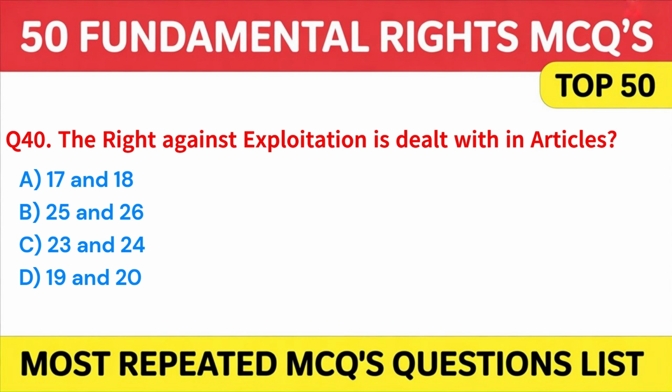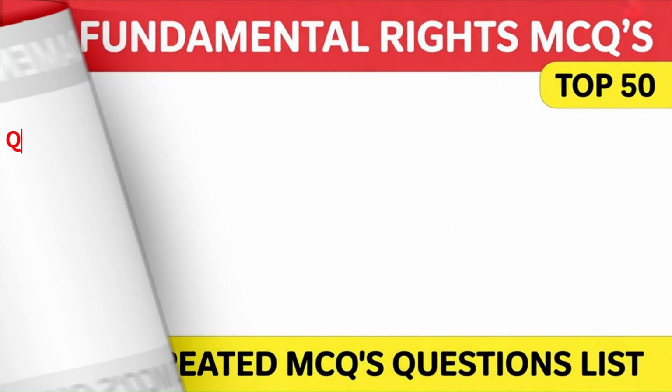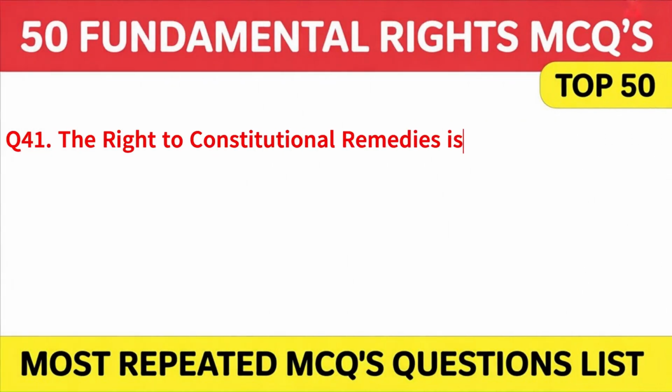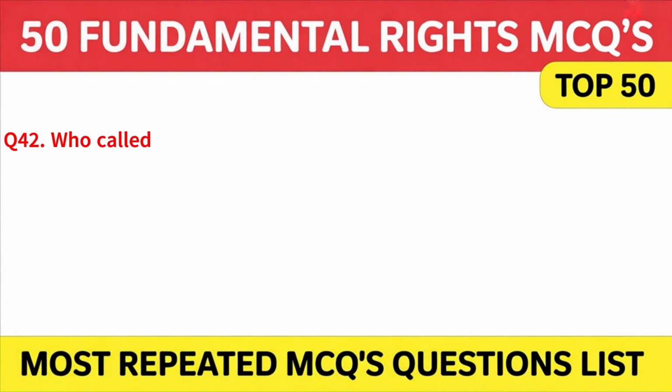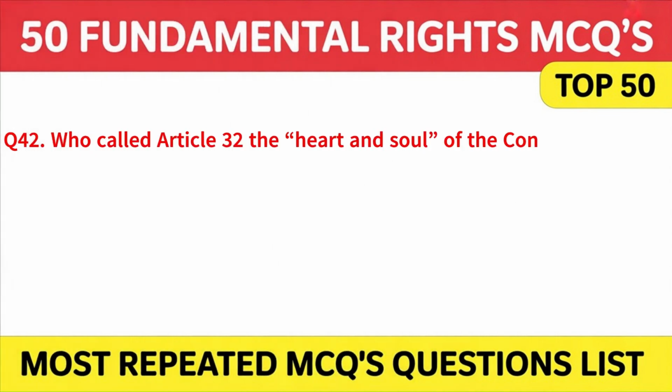Last 10 questions to go. Here is the next question. The right to constitutional remedies is given under A. Article 31. B. Article 32. C. Article 33. Or D. Article 34. Answer. B. Article 32. Question 42 is, who called Article 32 the heart and soul of the Constitution?